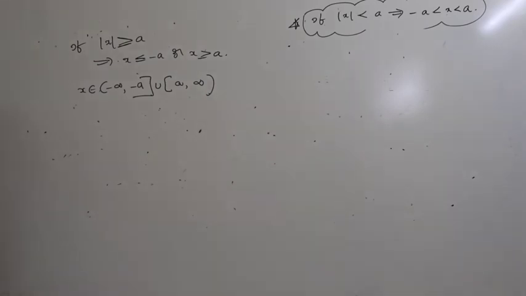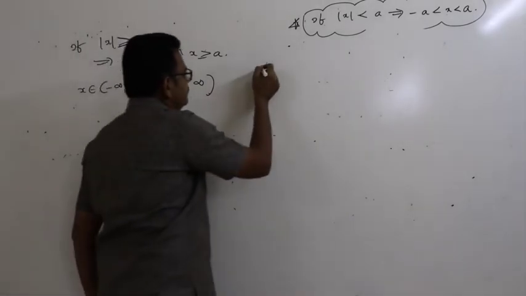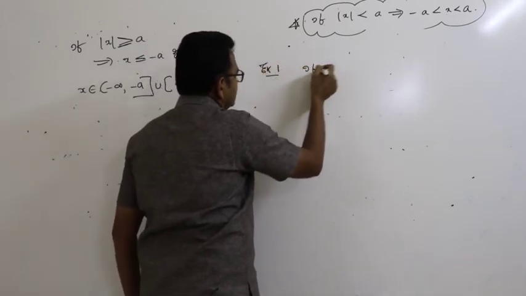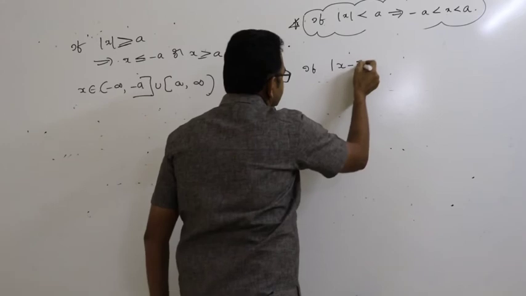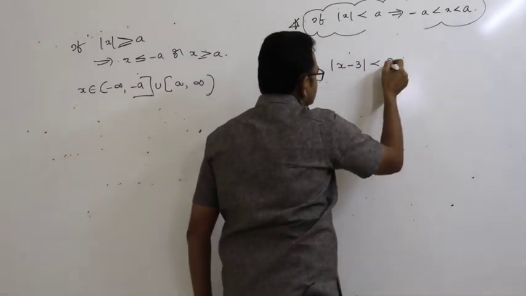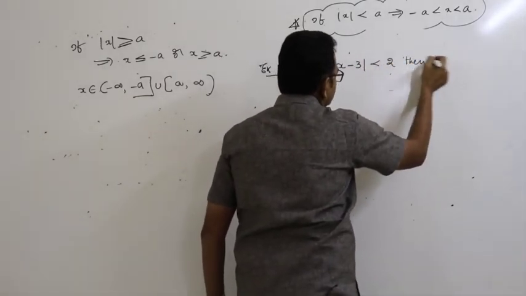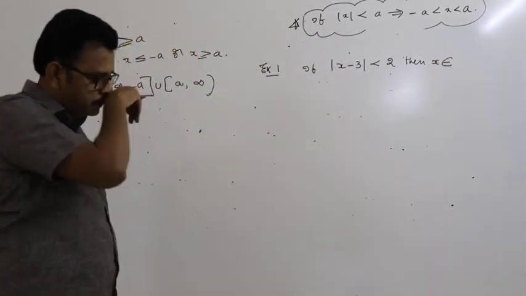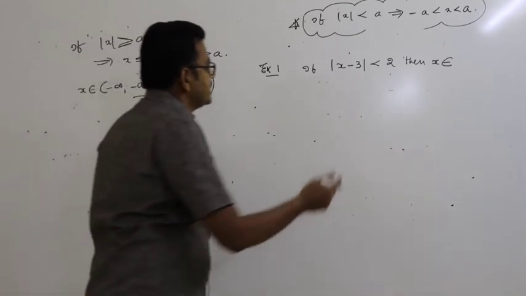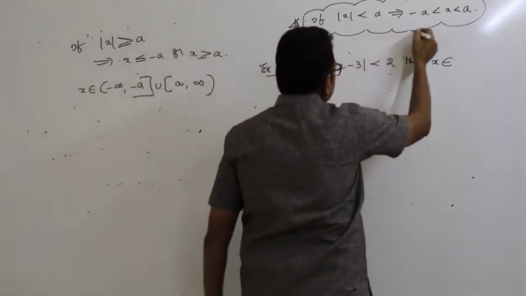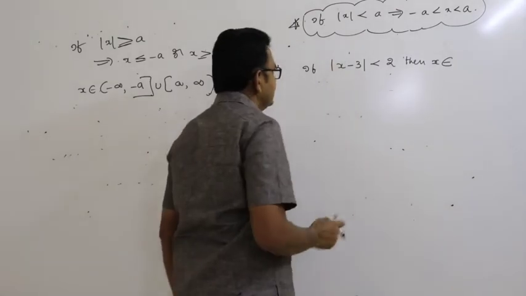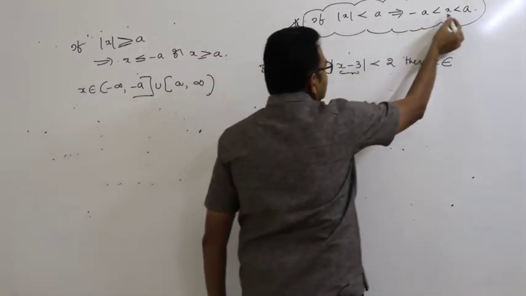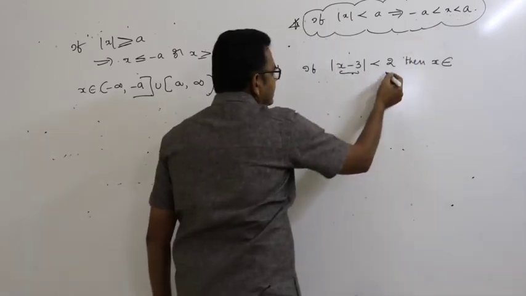Now we discuss some examples. Example based on this: if mod of x minus 3 is less than 2, then x belongs to. According to the definition, mod x less than a, so the whole thing is treated as mod x and this is a, which implies minus a is less than x less than a. What is a? A is 2.